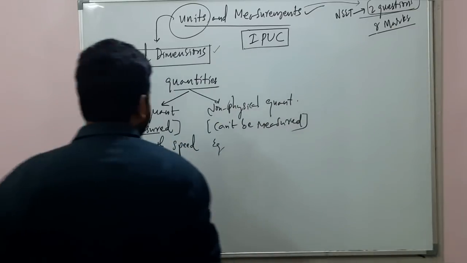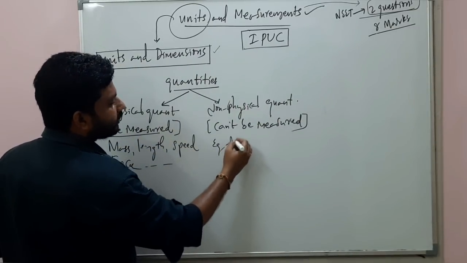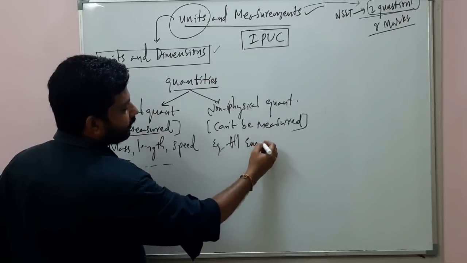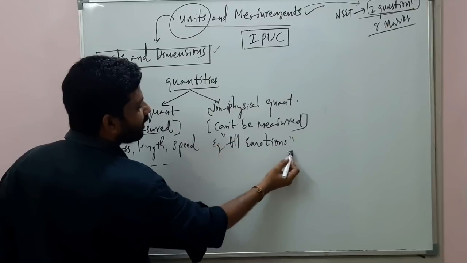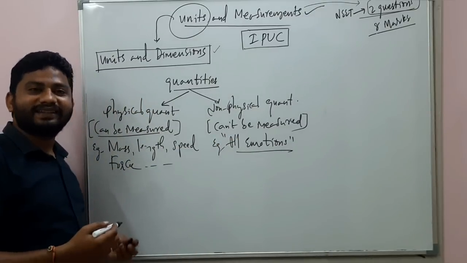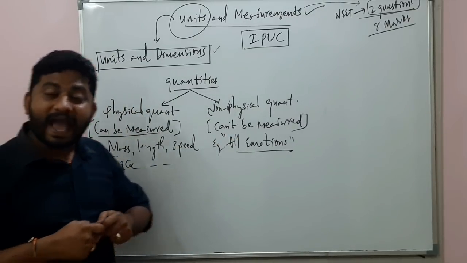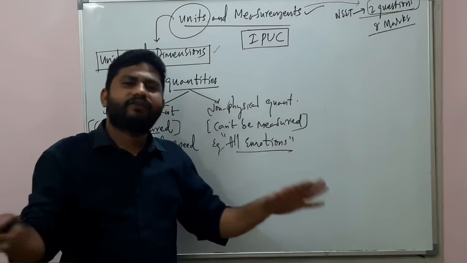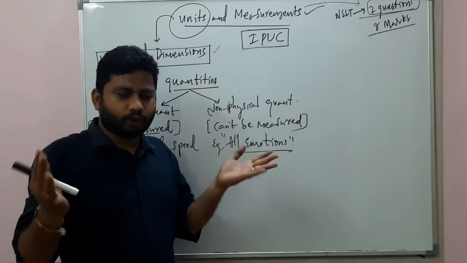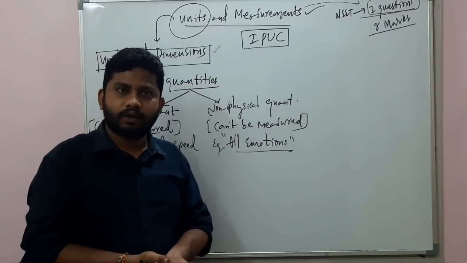I'm just writing the example here. Carefully look at this example. All emotions come under non-physical quantities. All emotions: angry, hungry, love, care, everything. The quantities which cannot be measured.